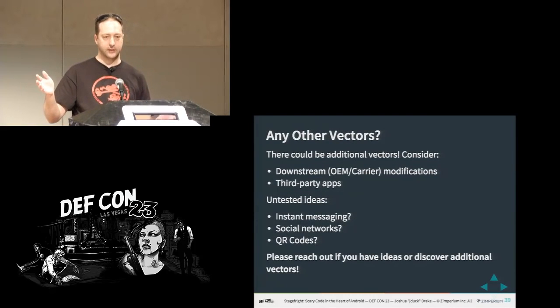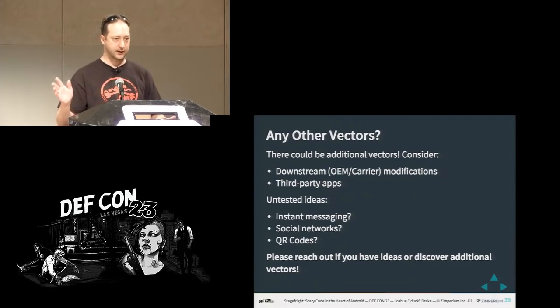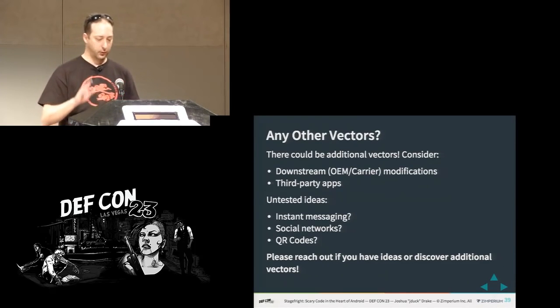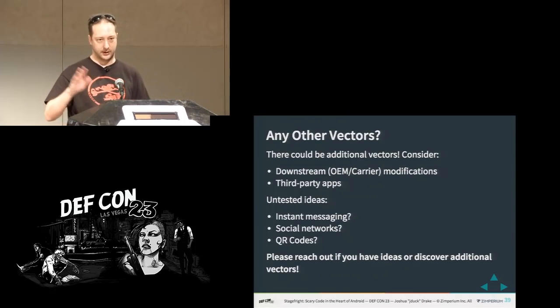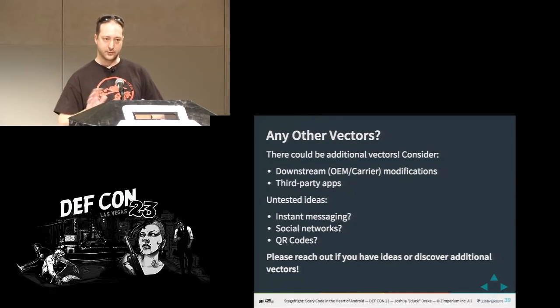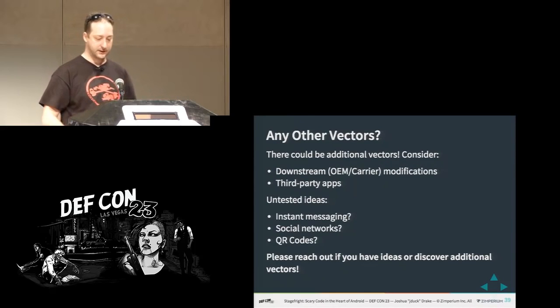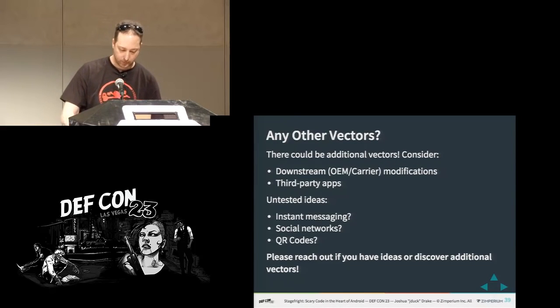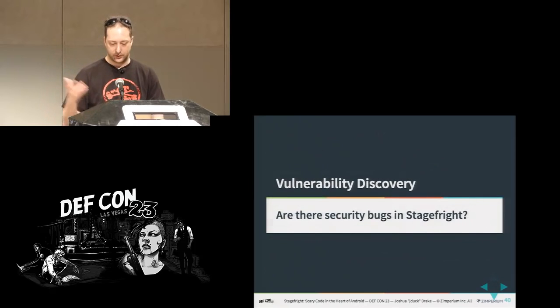So are there any other attack vectors? I do not know. I got this question a lot on Twitter, like is silent text affected? Is WhatsApp affected? I don't know. I don't use any of those things because a lot of times when a lot of people jump onto a technology, it becomes kind of a big risk in itself. So reach out if you have any ideas or thoughts or you do any testing. I'd love to hear about that sort of stuff.